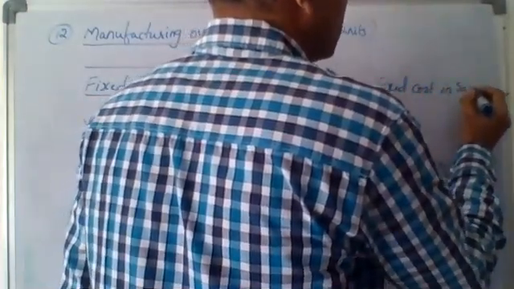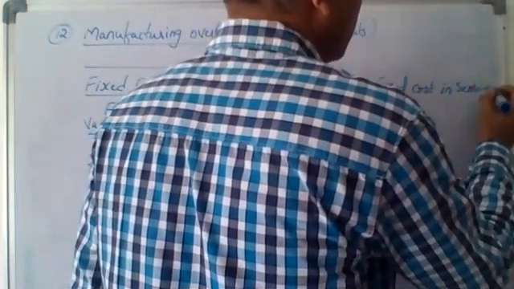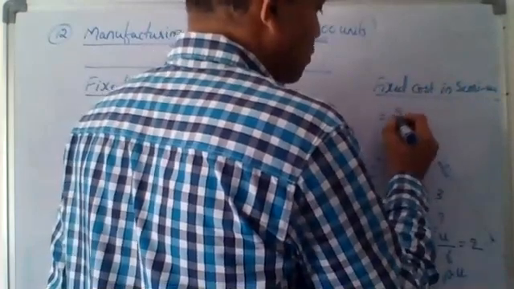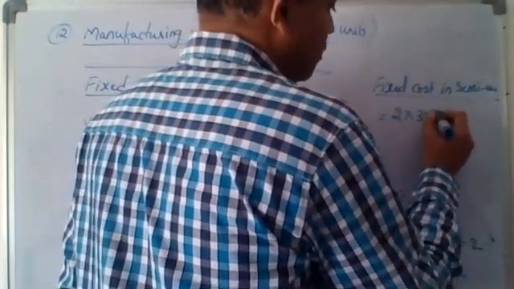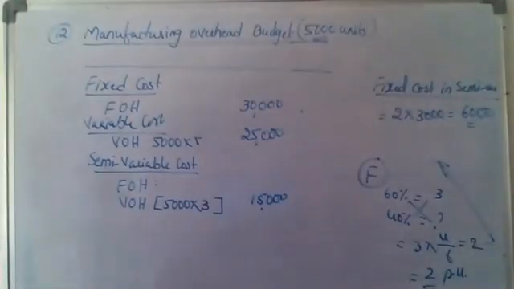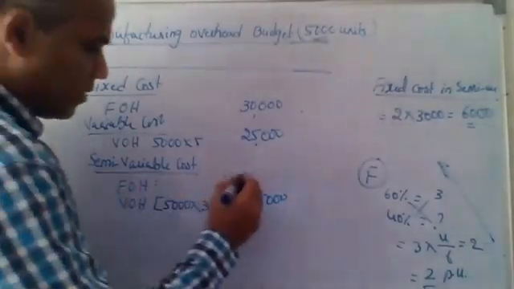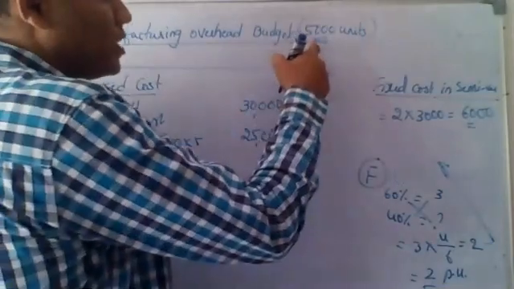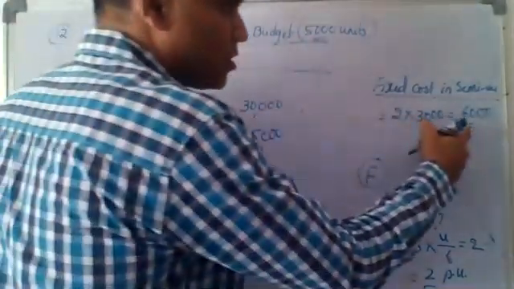Fixed cost in semi-variable is 2 rupees per unit. For 3,000 units it is 6,000 rupees. Correct? So I will bring it here and write 6,000 directly. Sir, why 6,000, sir? Even though it is for 5,000 units, why are you writing 6,000?